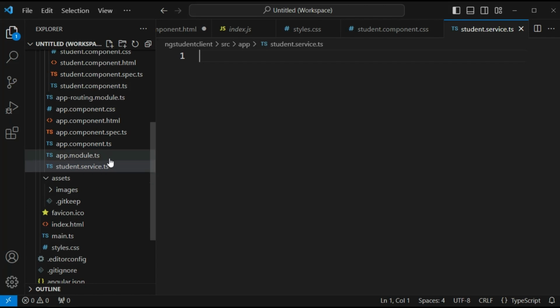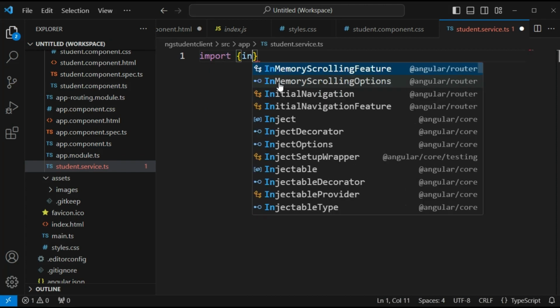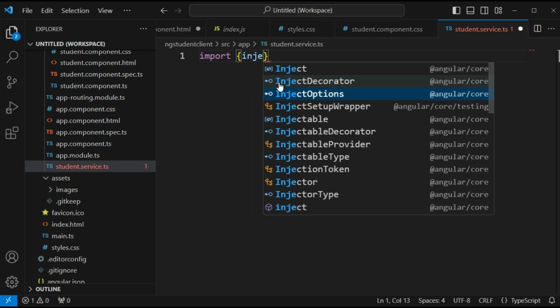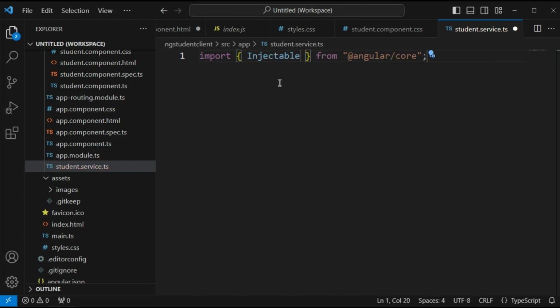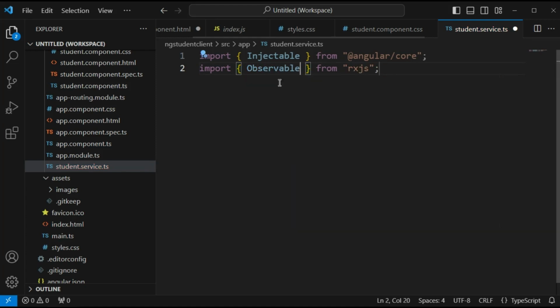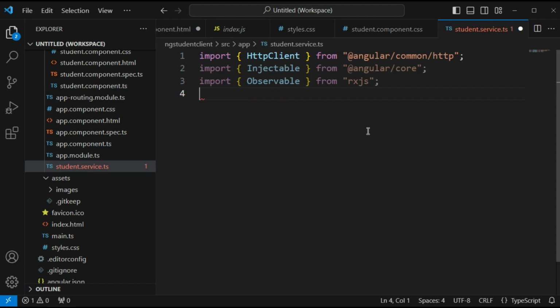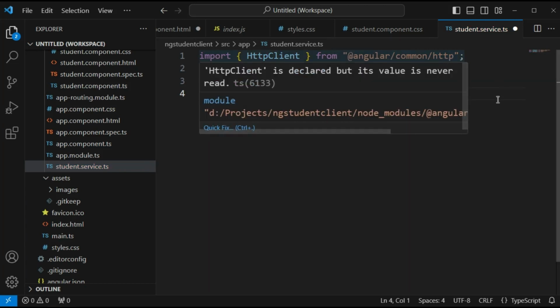Inside that, I am going to import Injectable from the core package, then import Observable from RxJS, and then HttpClient from @angular/common/http.